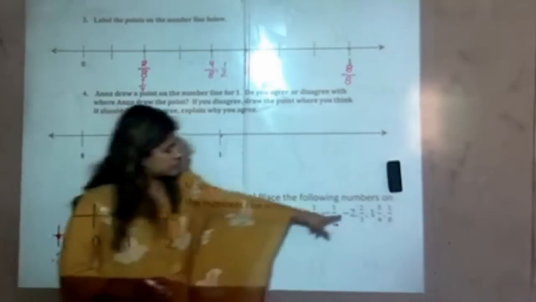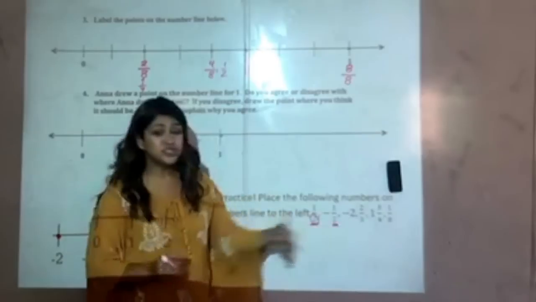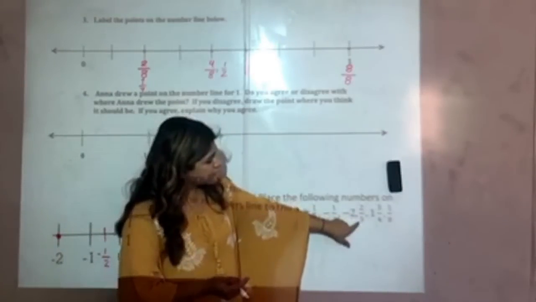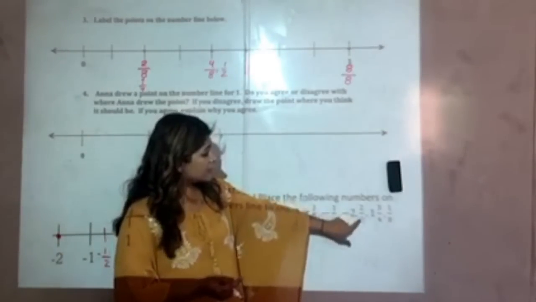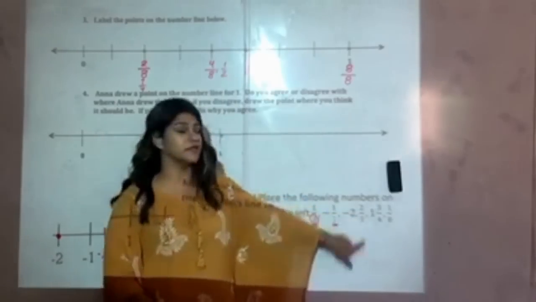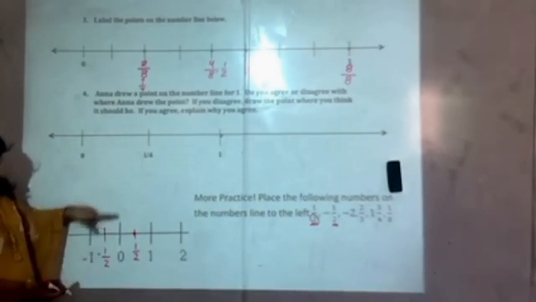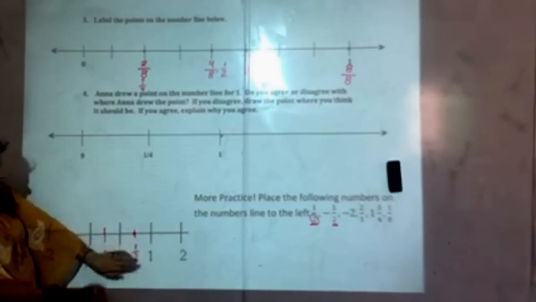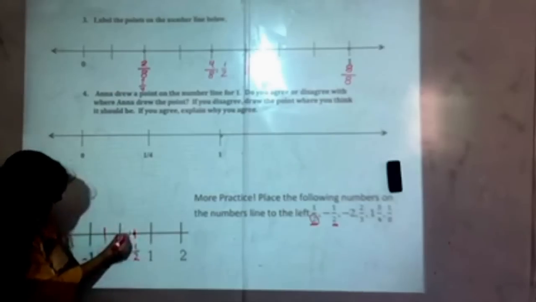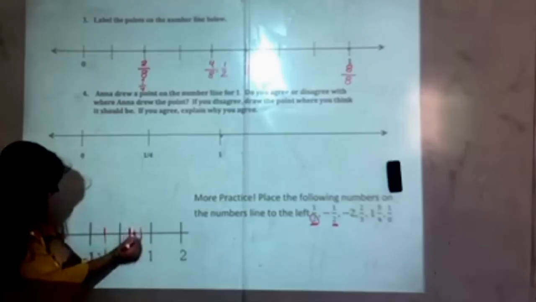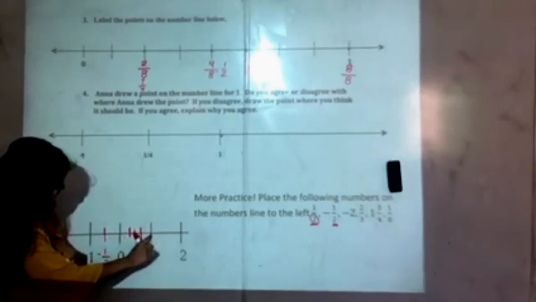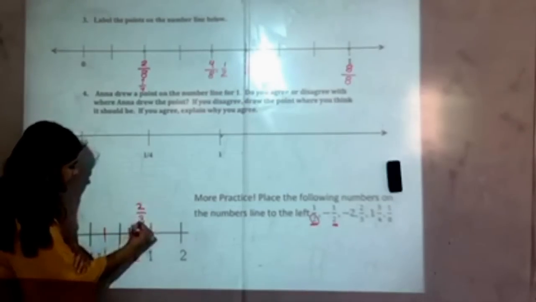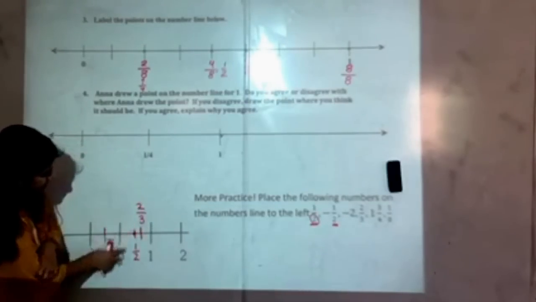The next one is 2/3. You have to think, which 2 integers is it going to be in between? So there's no whole number in front of it, so it's going to be in between 0 and +1 because this is a positive value. Going back to our number line, I have 0 here, 1 here. I'm just going to ignore this for a second and imagine having 3 parts, so I'm going to make mine a little bit bigger. So now I have 1, 2, 3 parts. I am going to 2/3. And then I can go ahead and erase my mark.